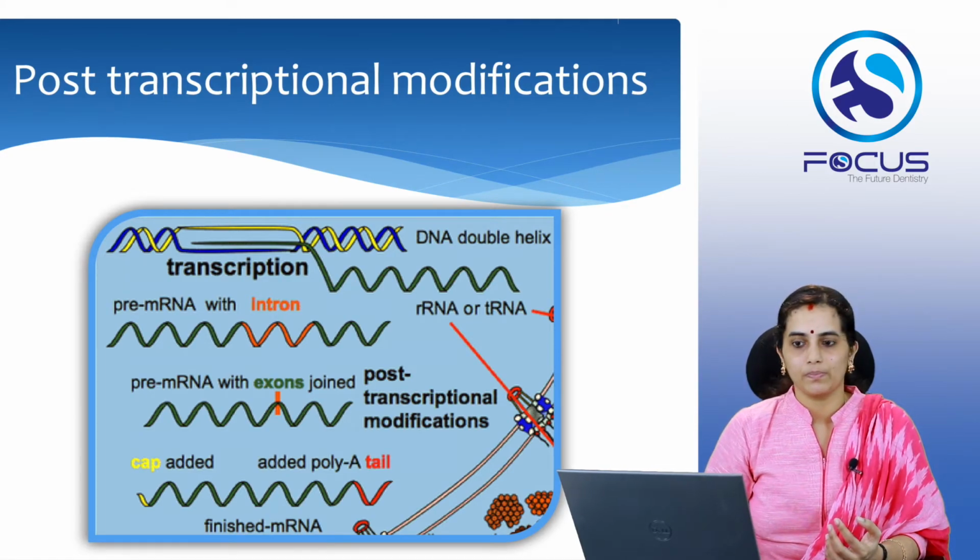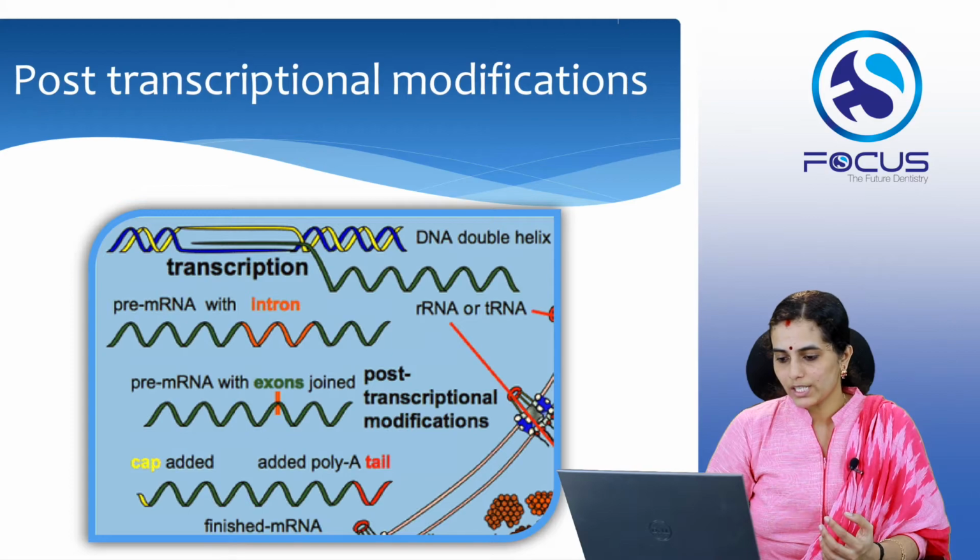So what is meant by splicing? In the pre-mRNA, you will have various areas which are non-coding in nature. Those are called introns. So splicing is the removal of introns and joining of the exons together. That is called splicing.